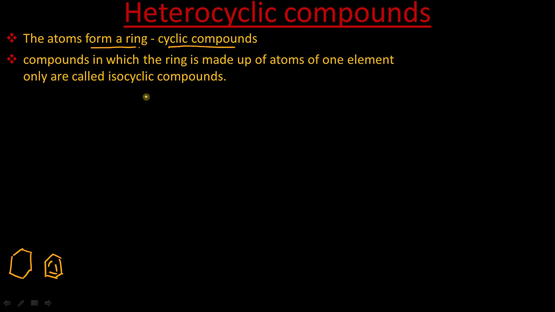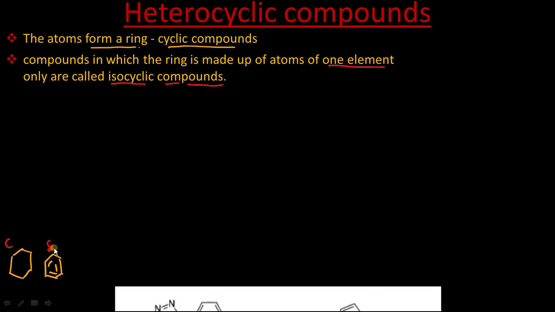Now the compounds in which the ring is made up of atoms of only one element are called isocyclic compounds. So you must remember, the cyclic compounds which contain only the same type of atom in the ring are called isocyclic compounds. For example, cyclohexane: all the atoms in this ring are carbon. Similarly, benzene, all the atoms are carbon, of the same type, so we call them isocyclic compounds.